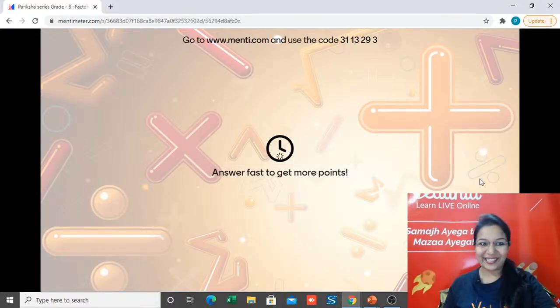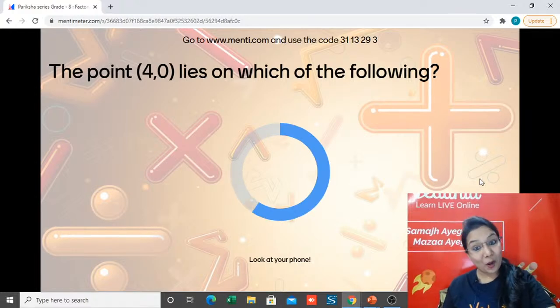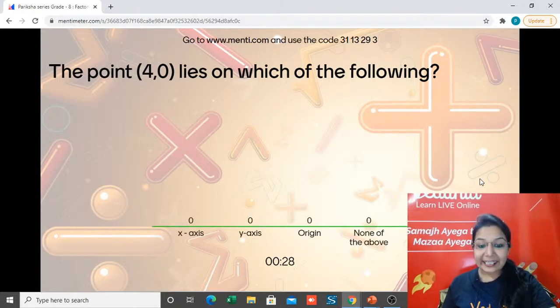So here we start with the last question for today, grade 8. Let's focus. The point (4, 0) lies on which of the following? Is it x-axis, y-axis, origin or none of the above? Another 24 seconds. Last 20 seconds. Last 15 seconds quickly.